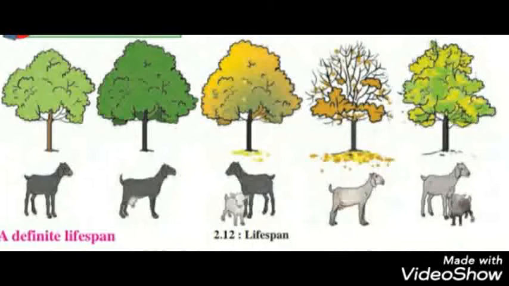This lifespan, or the time over which the living thing lives, is different for different animals and plants. At a certain stage of life, living things become capable of reproduction. After the reproduction stage, their organs become weak, and still later their life comes to an end.